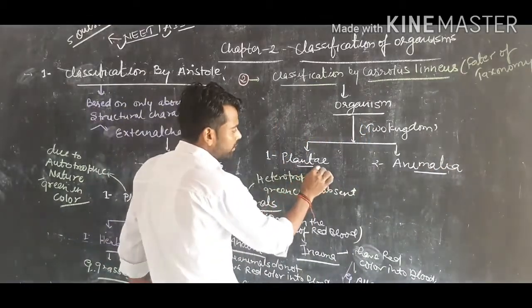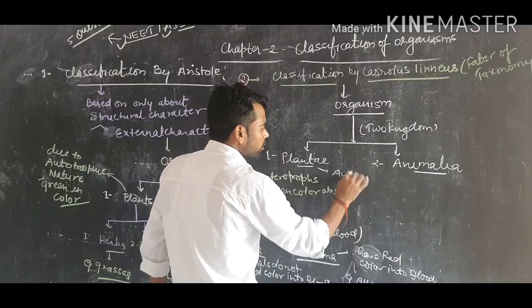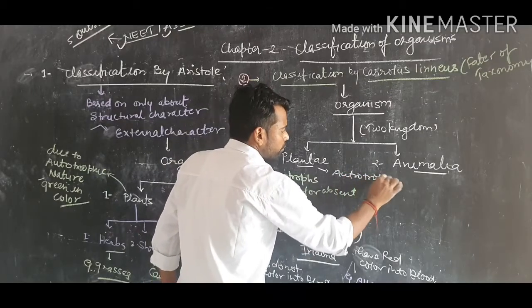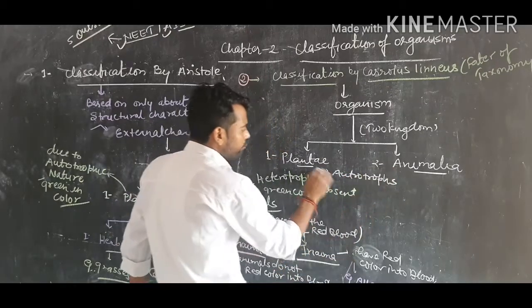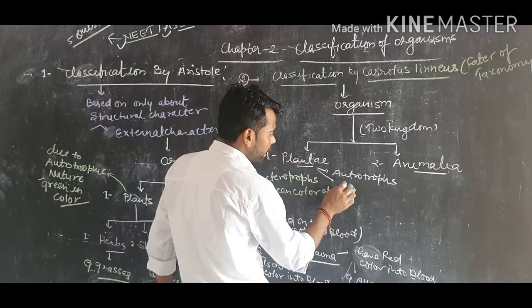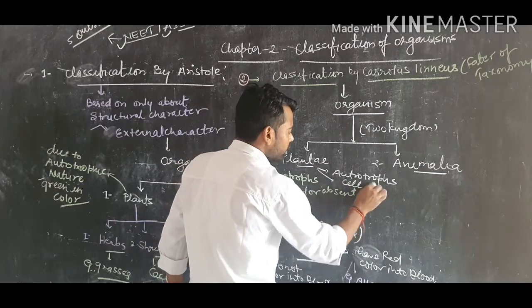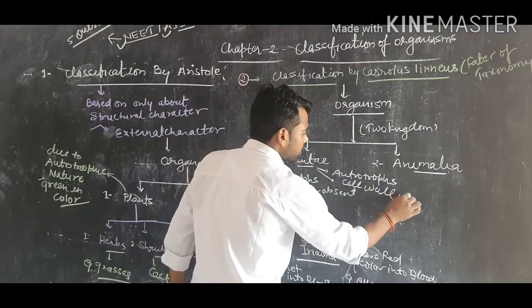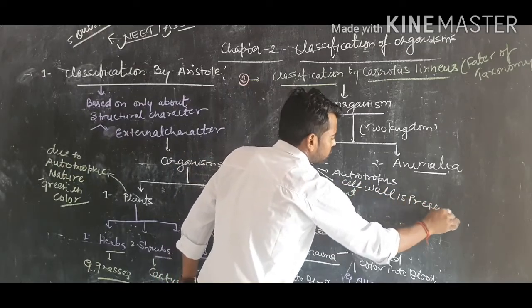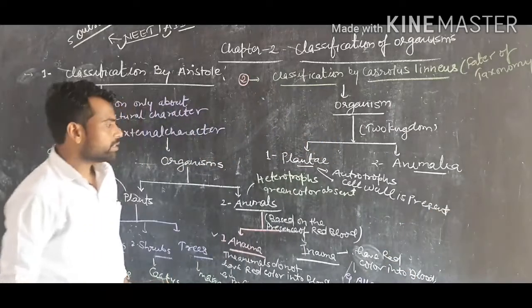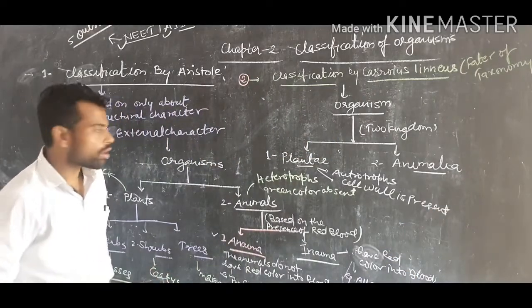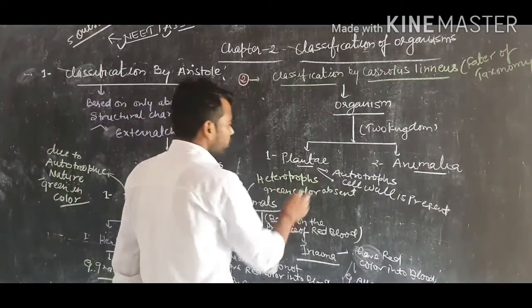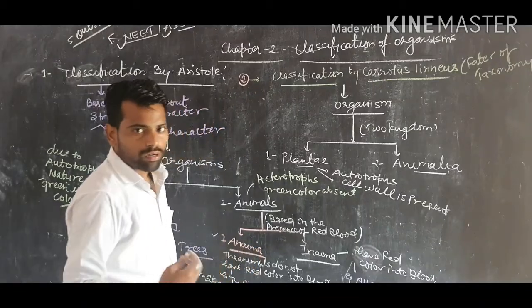Plantae means the group of organisms which are autotrophs and which have a cell wall, generally more rigid.